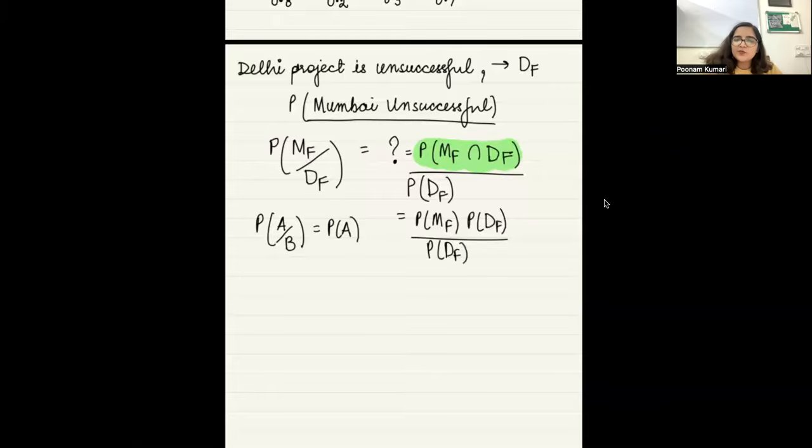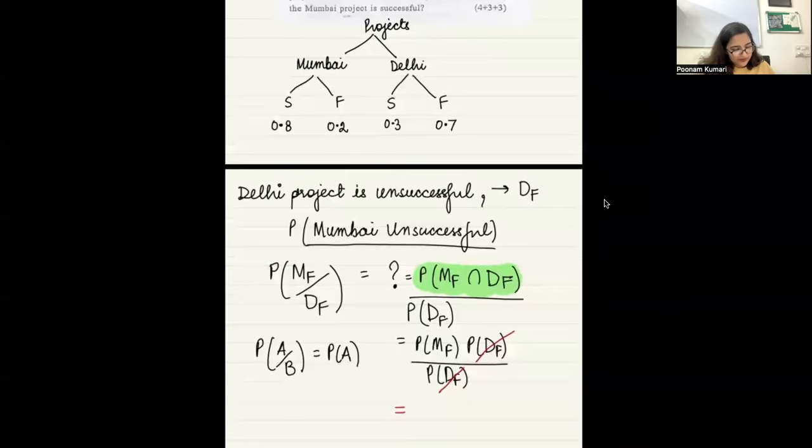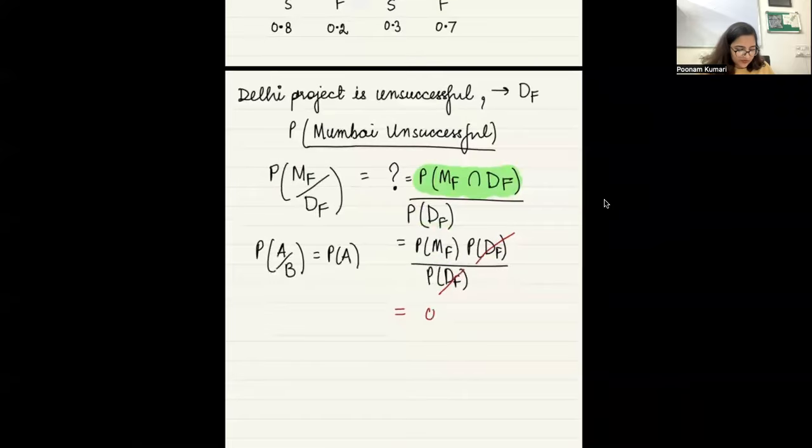Can I cancel these probability of DF? Yes. So what are you left with? Only the probability of the Mumbai project failing. And what is that? 0.2. Right?